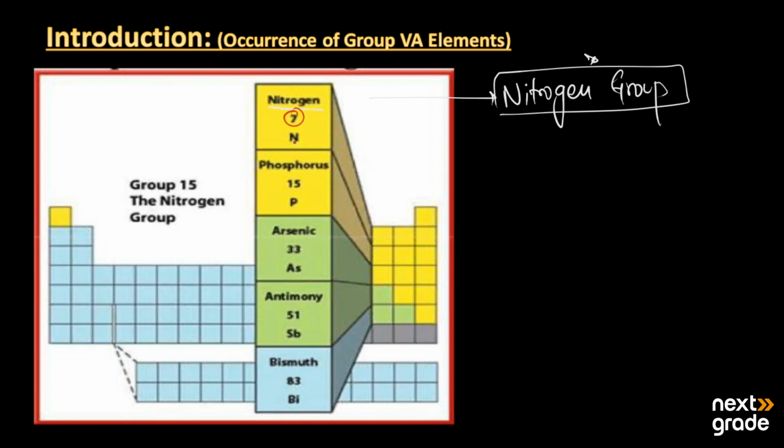Its atomic number is 7. The second one is phosphorus. Its atomic number is 15. The third one is arsenic. Its symbol is As. Then we have antimony, which is symbolized as Sb. Its atomic number is 51. And bismuth is denoted as Bi, and its atomic number is 83. So when we move from top to bottom, their atomic number increases and their atomic size also increases.